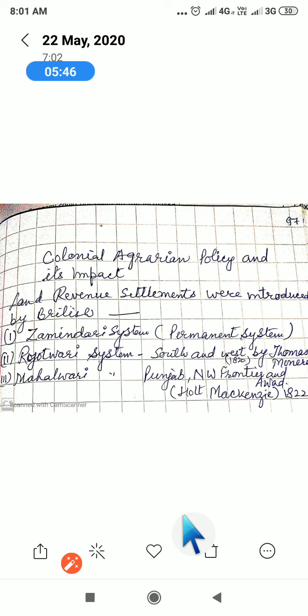Okay, and you know how they participated in the 1857 revolt, why the tribal community opposed the Britishers, why there was a peasant revolt against the Britishers. All these are related with this type of land revenue introduced by the British, and this land revenue compelled them to fight against the Britishers,